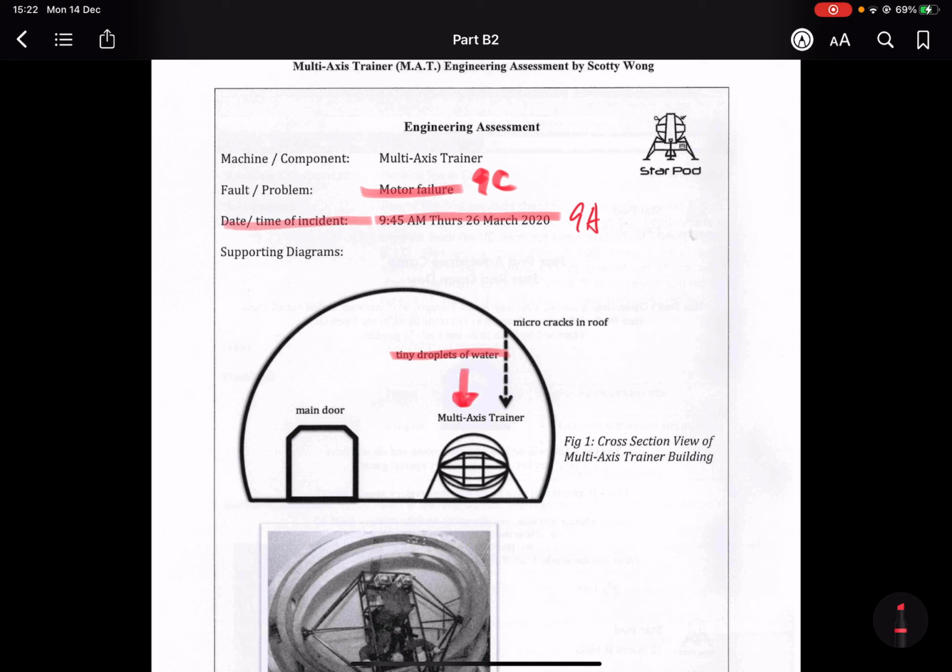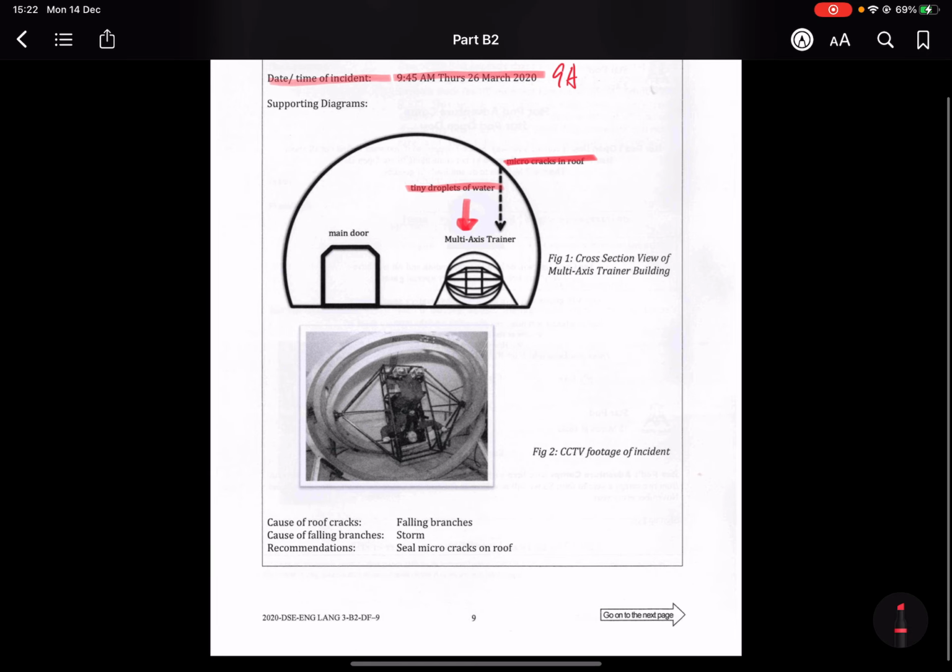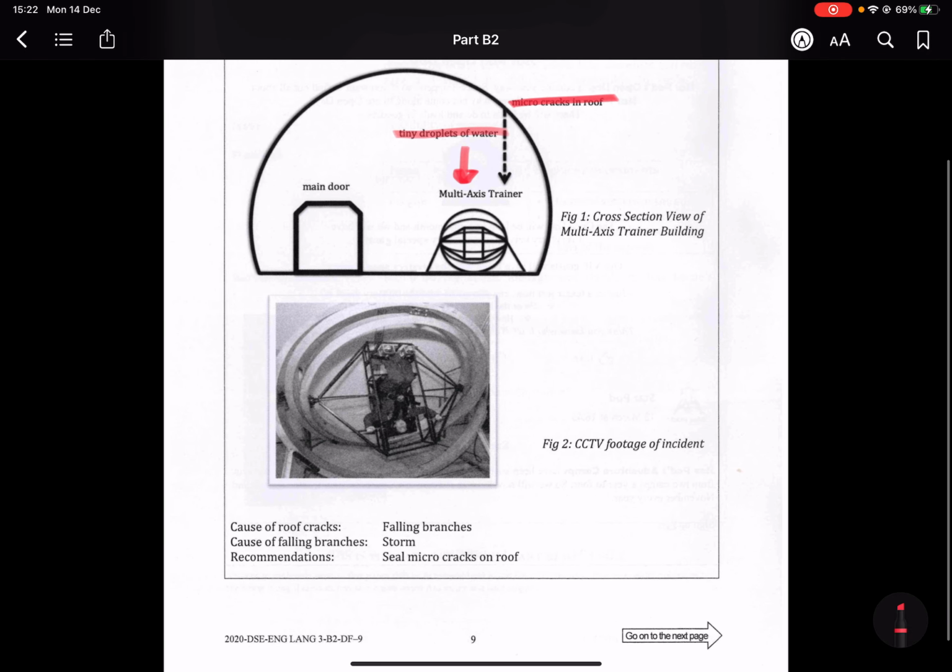The reason there are tiny droplets of water is that there are micro cracks in the roof. And why is the roof cracked? That's because of falling branches from the storm. So these would be included in paragraph 9C, the explanation of the issue.